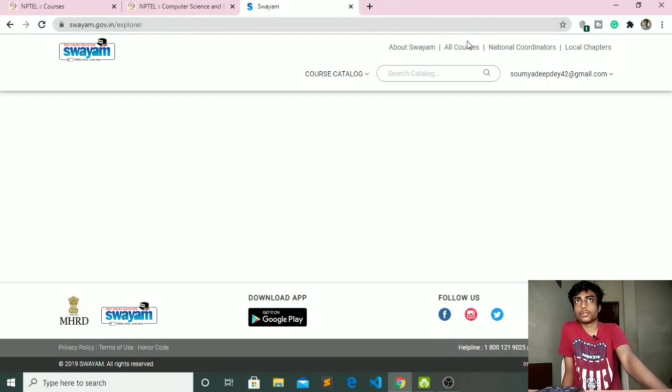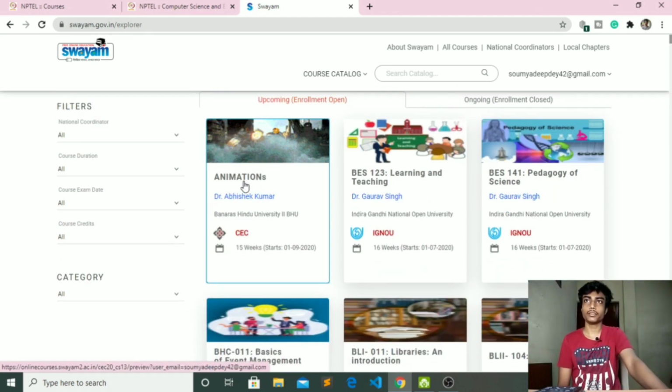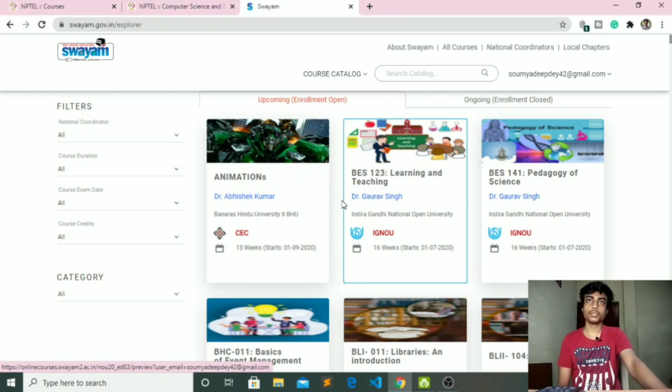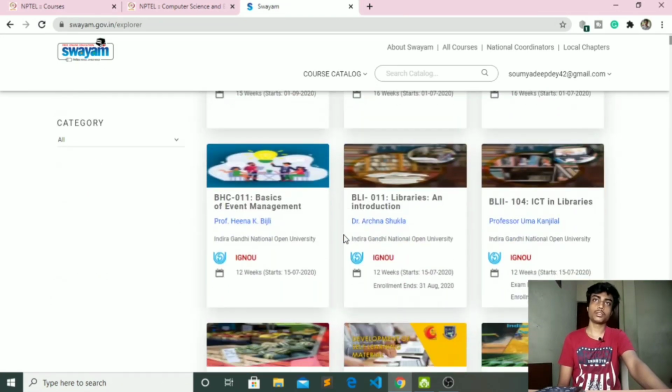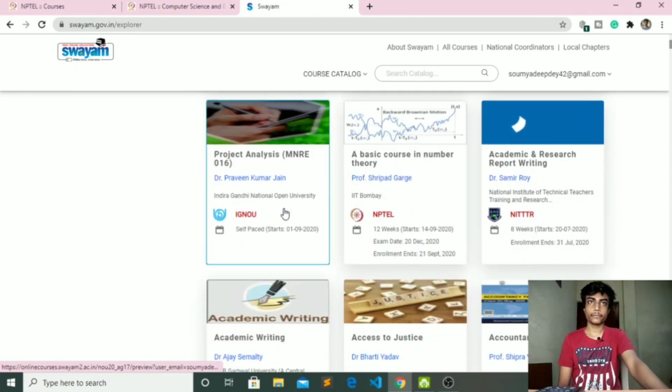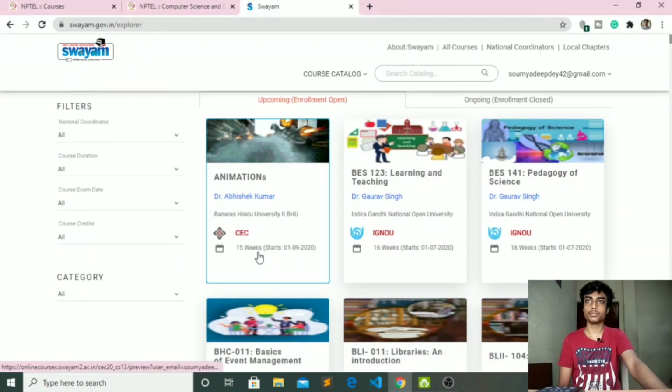Here you see the catalog of all the courses that we can find on this website. See, here is the topic of the course. This course is on animations. Here are the instructors or mentors of this course. In this course it is Dr. Abhishek Kumar, and this is the university that is offering this course, Banaras Hindu University, BHU. And there are many. The duration of the course is down below, 15 weeks.